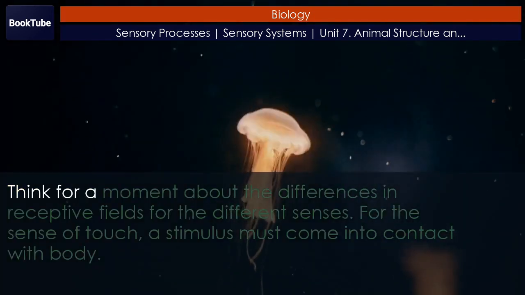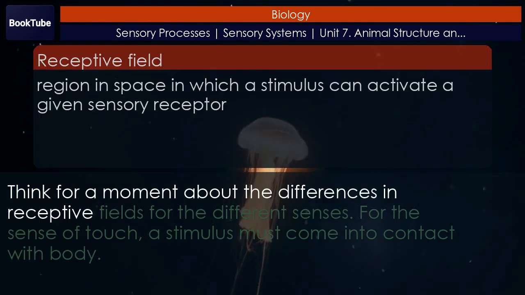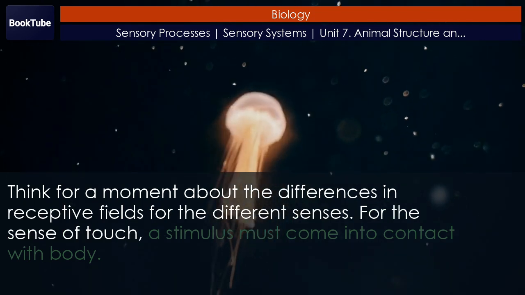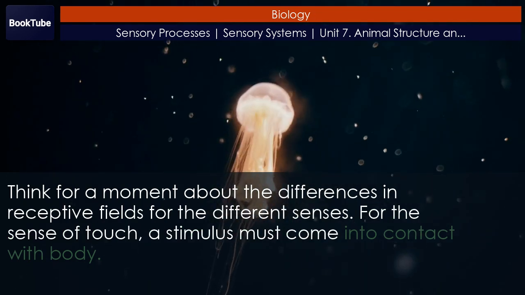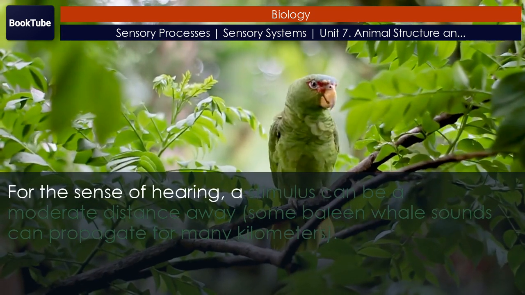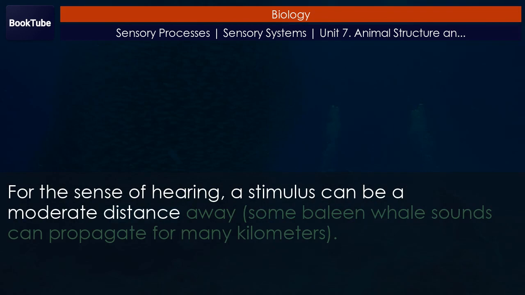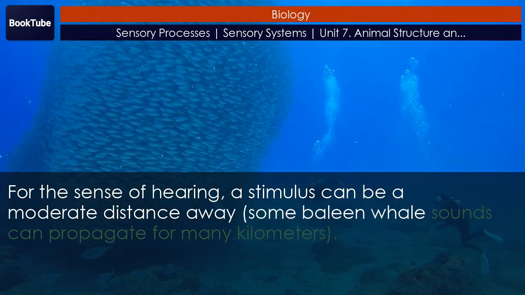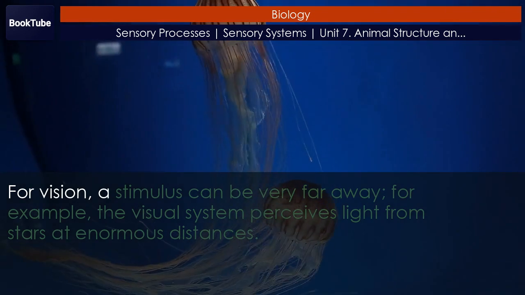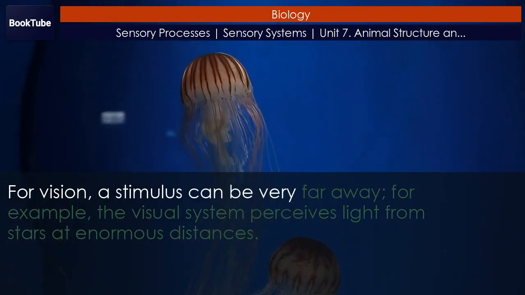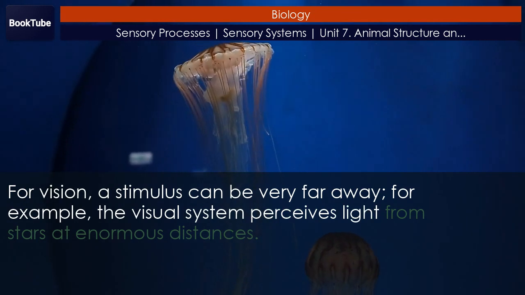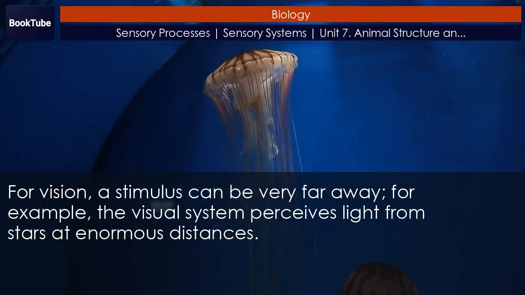Think for a moment about the differences in receptive fields for the different senses. For the sense of touch, a stimulus must come into contact with the body. For the sense of hearing, a stimulus can be a moderate distance away. Some baleen whale sounds can propagate for many kilometers. For vision, a stimulus can be very far away. For example, the visual system perceives light from stars at enormous distances.